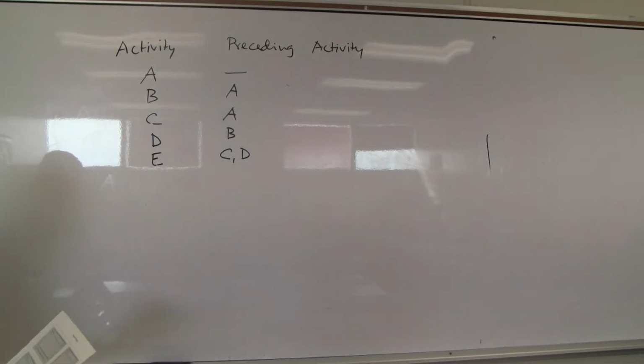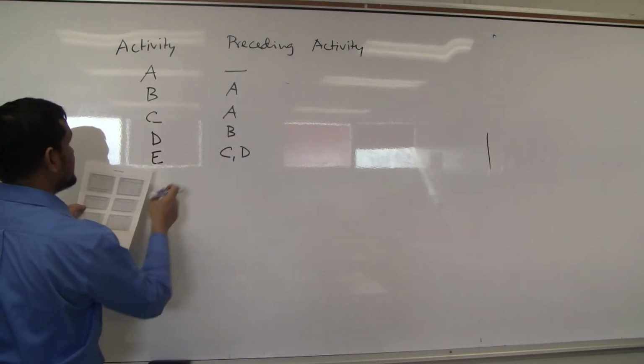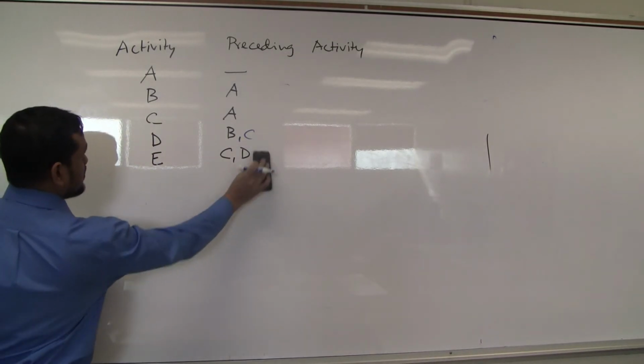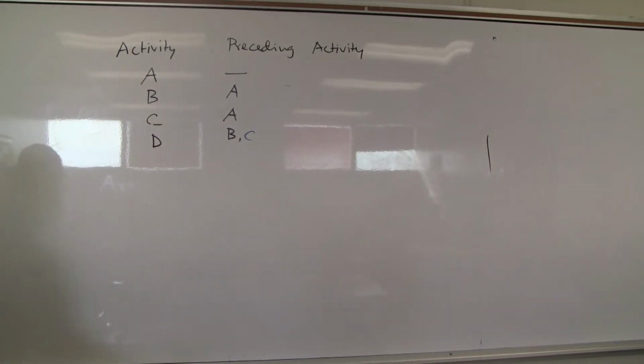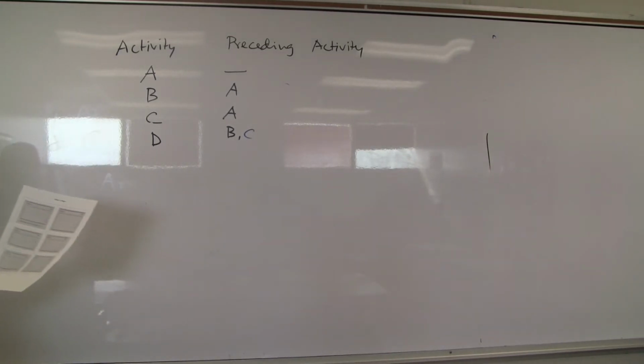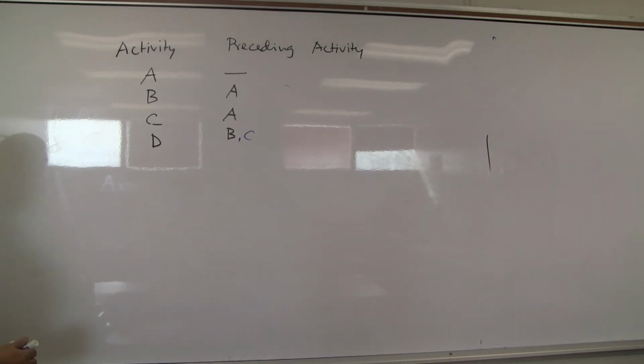Next one, similar activity. A is following nobody, B is following A, C is following A, D is following BC. Similar, yes? Check one more time. A is following nobody, B is following A, C is following A, D is following BC. Okay. Again, I do not know the answer. I will start, yes? Just start your car, follow the GPS, you will go there.